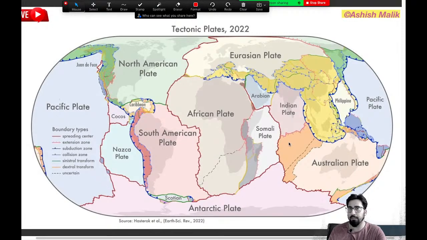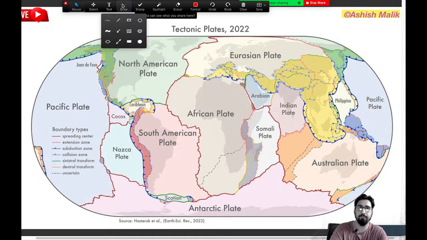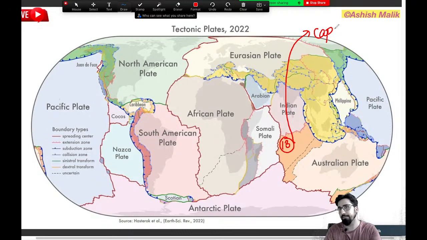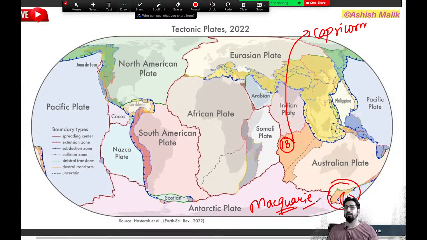Now this plate number 13 that we have marked is called the Capricorn plate. And this is the Macquarie plate, number 14. Please remember, Macquarie is south of Australia and the Capricorn plate is the one separating the Indian and Australian plate.